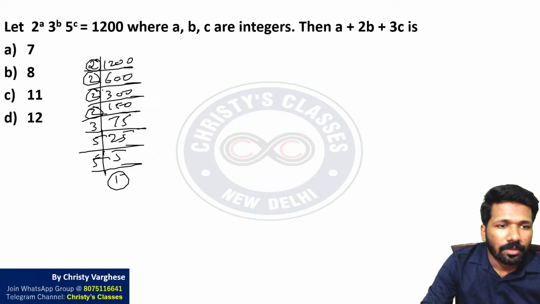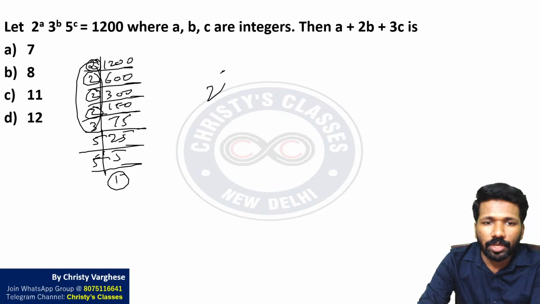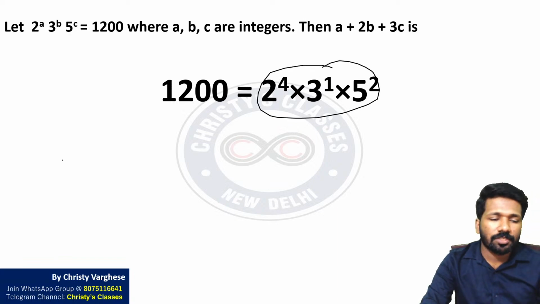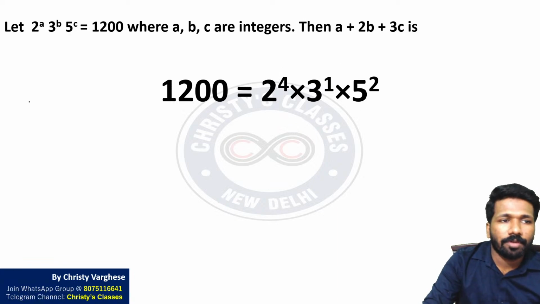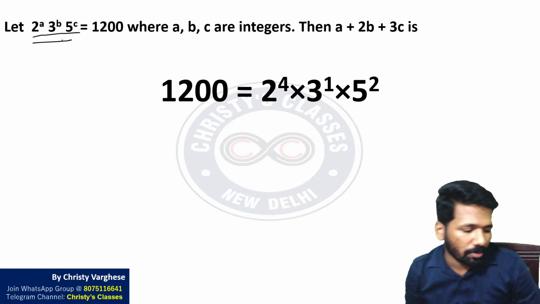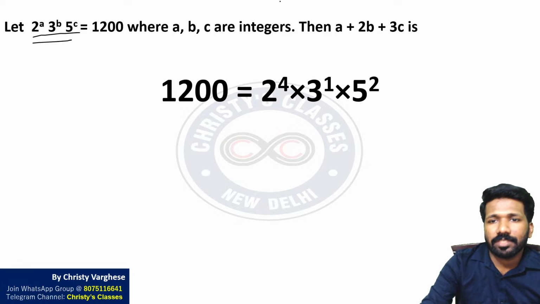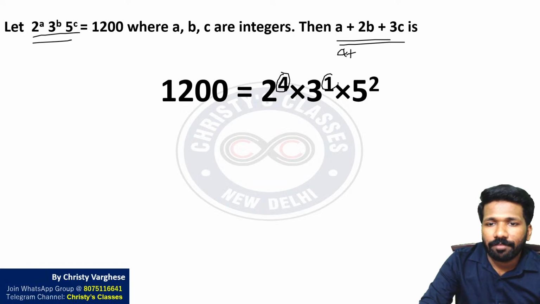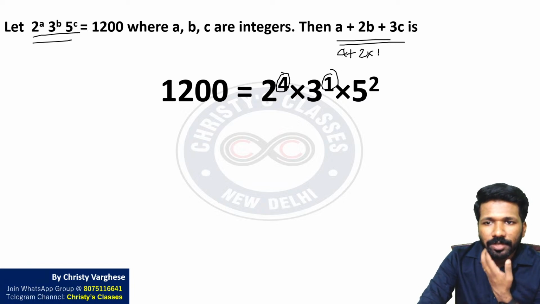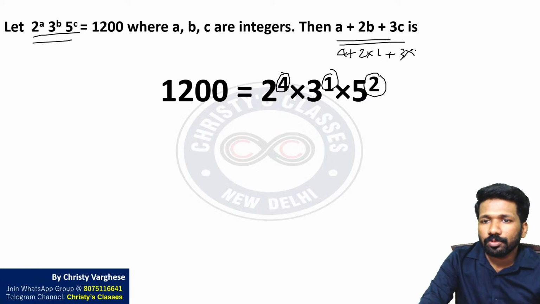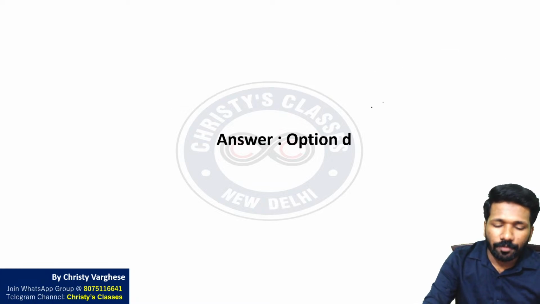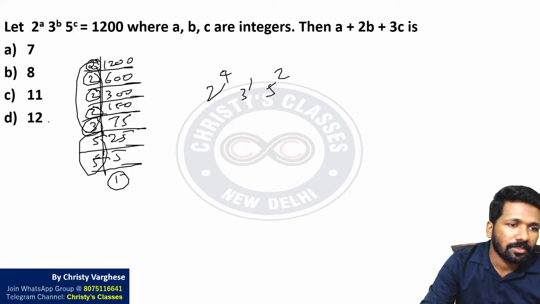So अभी कितना 2s है, 4 2s है, so 2 raised to 4 लिख सकता है. कितना 3s है, एक 3 है, 3 raised to 1 लिख सकता है. कितना 5 है, 2 5 हैं, 5 raised to 2 लिख सकता है. So 2 raised to 4 into 3 raised to 1 into 5 raised to 2 is 1200. Now you have written it in the form of 2 raised to a into 3 raised to b into 5 raised to c. ऐसा है तो a b c सब्स्टिट्यूट करके इसको सोल्व करना है. a क्या है 4, 4 प्लस b क्या है 1, 3 का पावर है, 2 times 1 प्लस c क्या है 2, 3 times 2, that is 4 plus 2 plus 6, 12. 12 is the answer. So all of you understood how option D is the answer. सबको clear है ना?